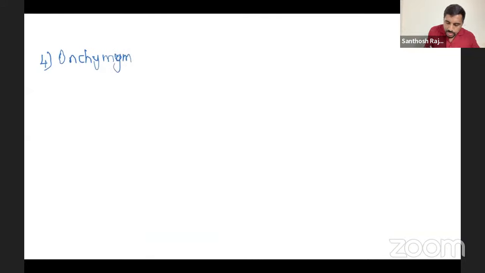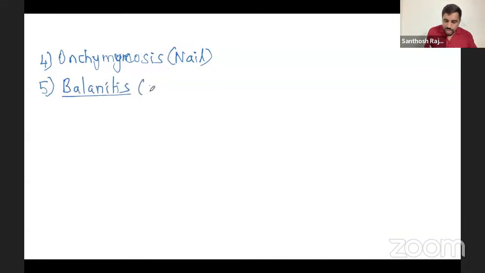Onychomycosis. It can cause the nail infection also. So in the nail, it causes onychomycosis, right? And then one more thing, don't forget genitals. In men, especially diabetic patients, usually they come with balanitis, right? It is inflammation of the glans penis. So when we talk about genitals, balanitis. So these are the common ones.